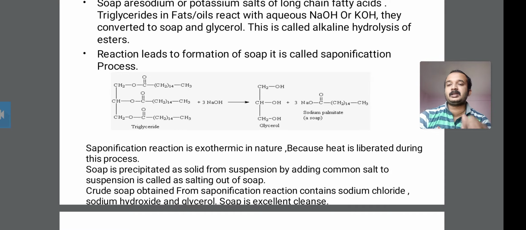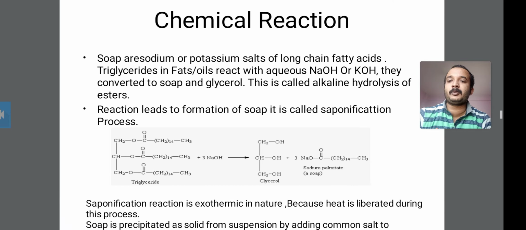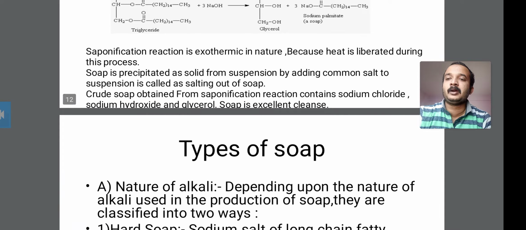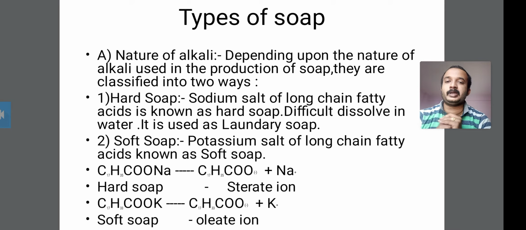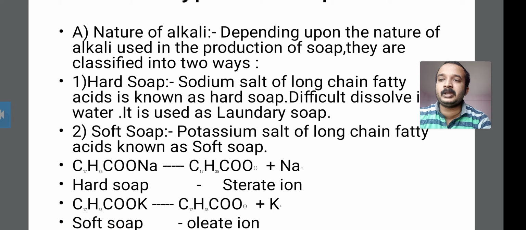So this is all about the chemical reaction of soap. Next is the types of soap. The types of soap are divided into 2 types. First is the nature of alkali, and second is the kind of use of some of the soaps. The nature of alkali depends upon the alkali used in the production of soap, and soaps are classified in 2 ways.